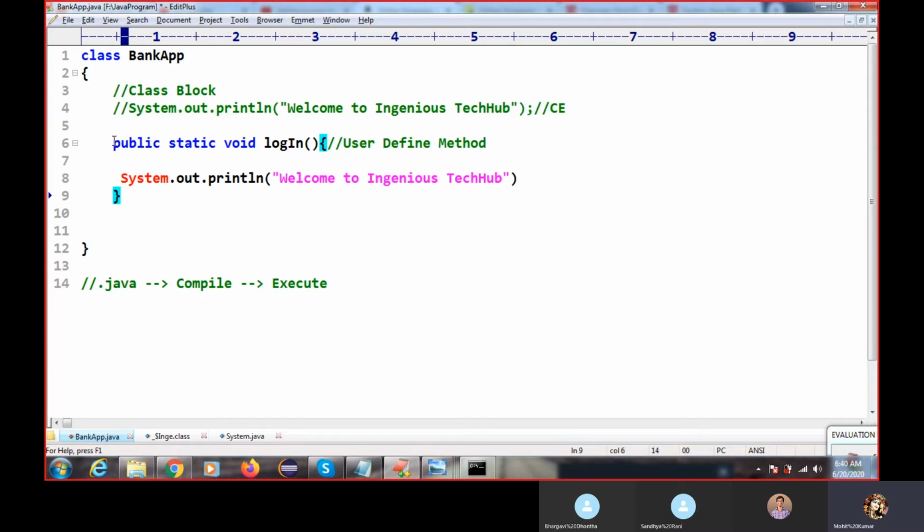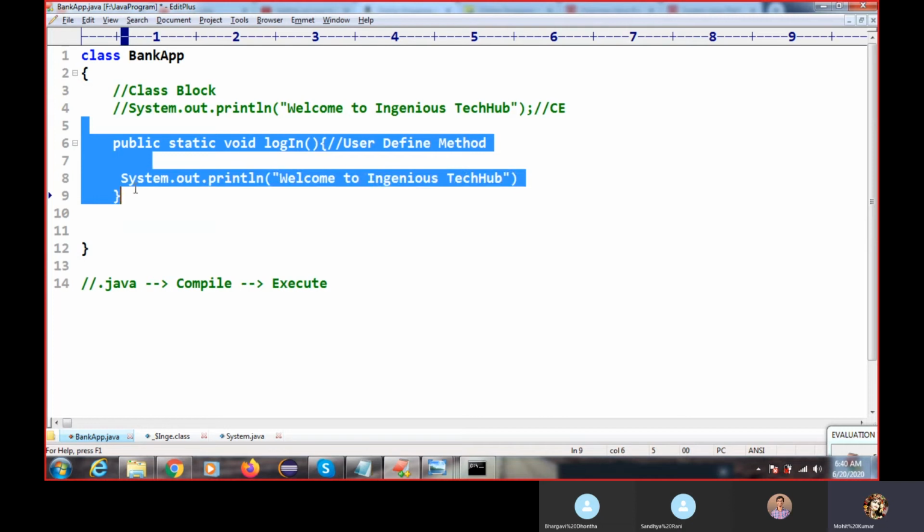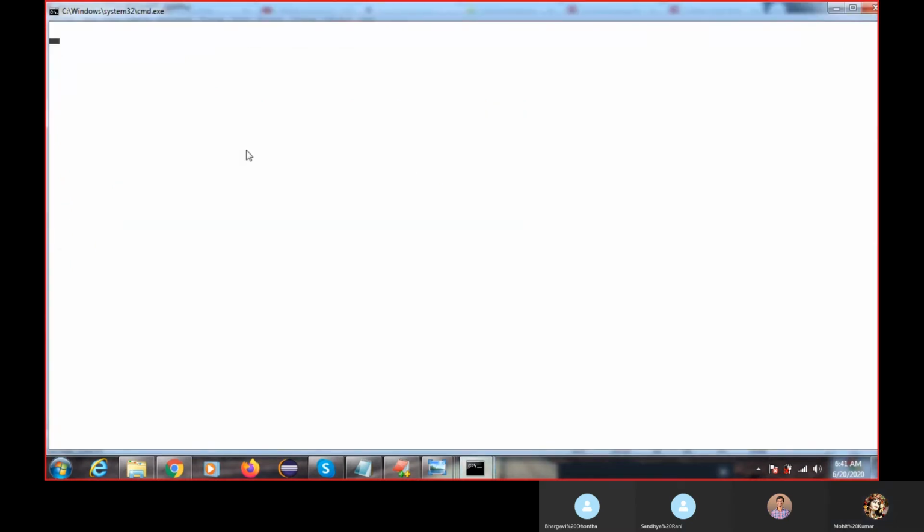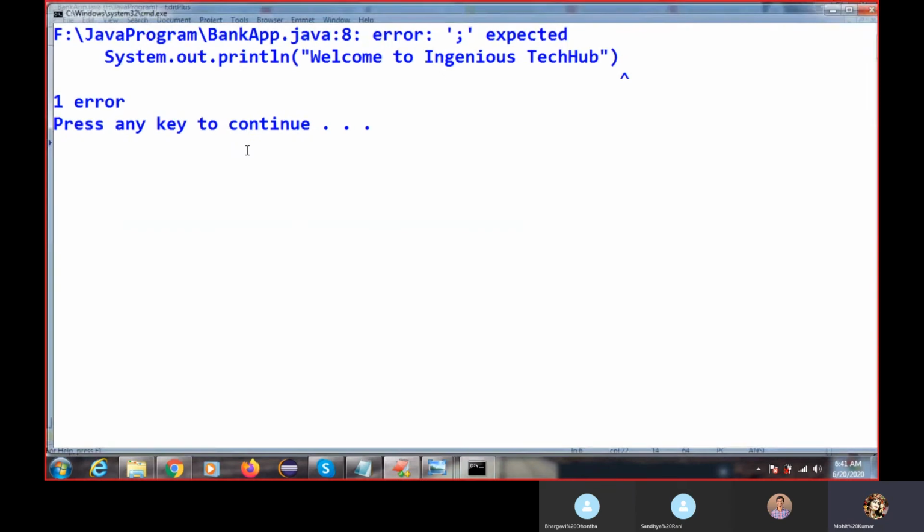If you have a requirement to develop business logic or mathematical logic, we will write that logic inside this method, and the method will be created at the class level block. You can see where I have created this method, inside this block. Now we have created this method and I'm trying to compile this code. Okay, I missed this semicolon.